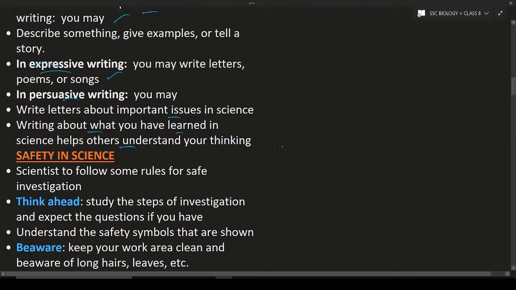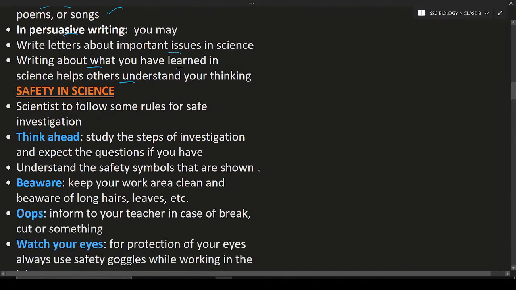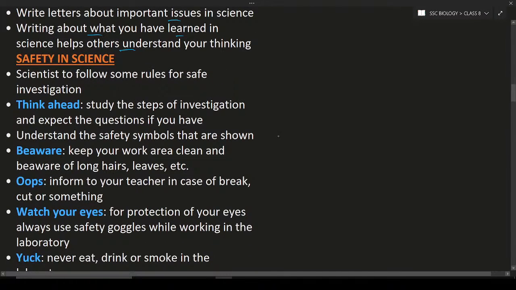Okay. So next is safety in science. What is safety in science? It means while you are working in the laboratory, doing research, you have to take some kind of precautions. Some precautions are most important. So the first one is think ahead.